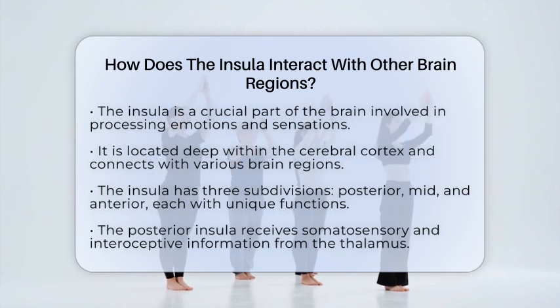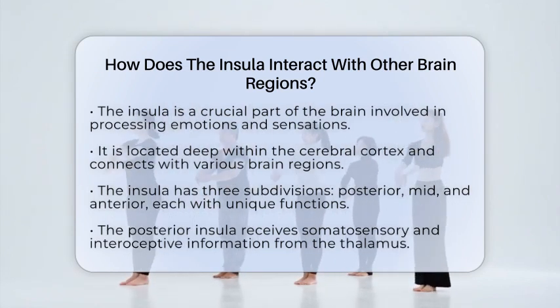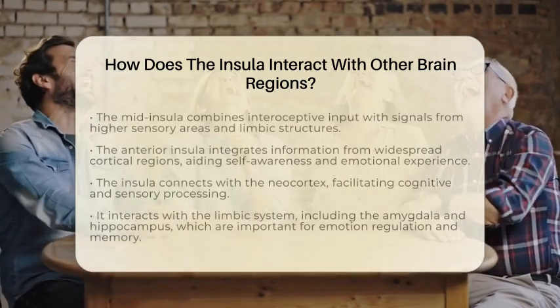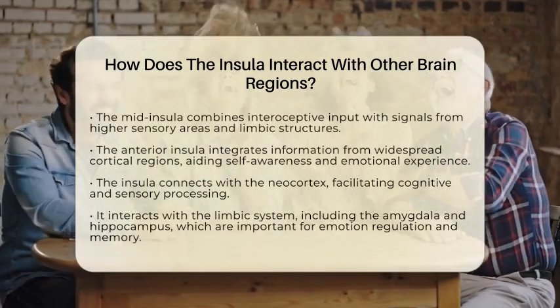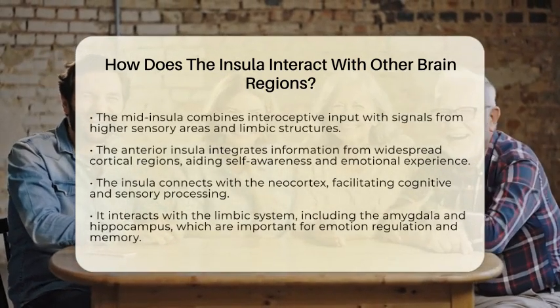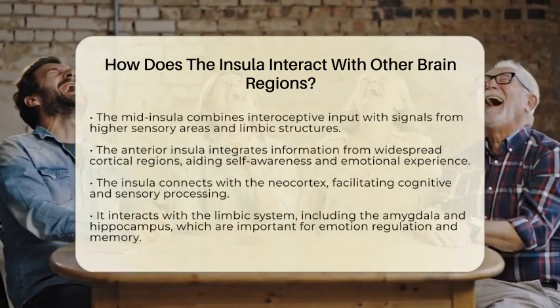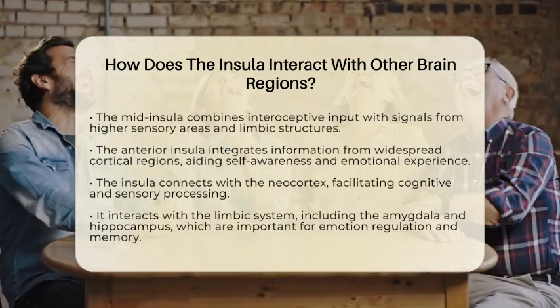The midinsula takes this interoceptive input and combines it with signals from higher sensory areas and limbic structures, adding emotional context. The anterior insula further integrates input from widespread cortical regions, including the prefrontal areas, which helps form a coherent representation of self-awareness and emotional experience.